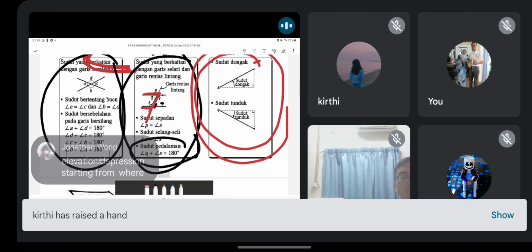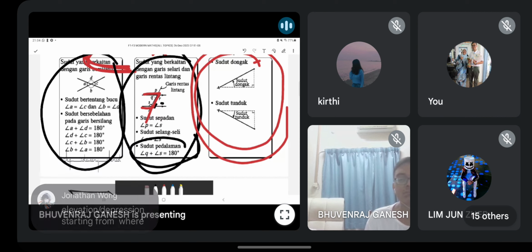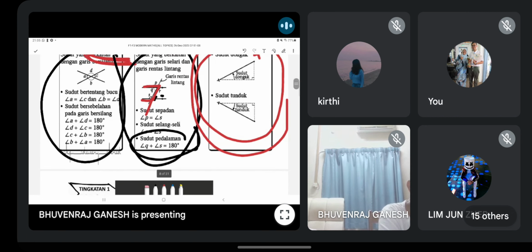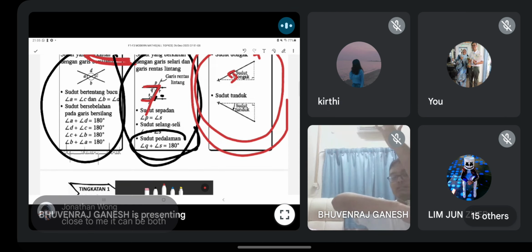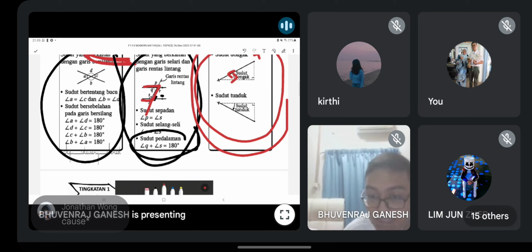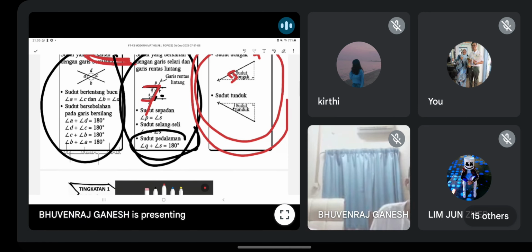Dongak. Bila cikgu suruh dongak kepala, how? How you dongak kepala? How you elevate? You look up. Am I right? Tengok atas. That is why the angle is measured from horizontal to the line until where you see lah. Okay, example like this. At the middle here, this is the angle lah, like this. Okay, dia adalah sudut.